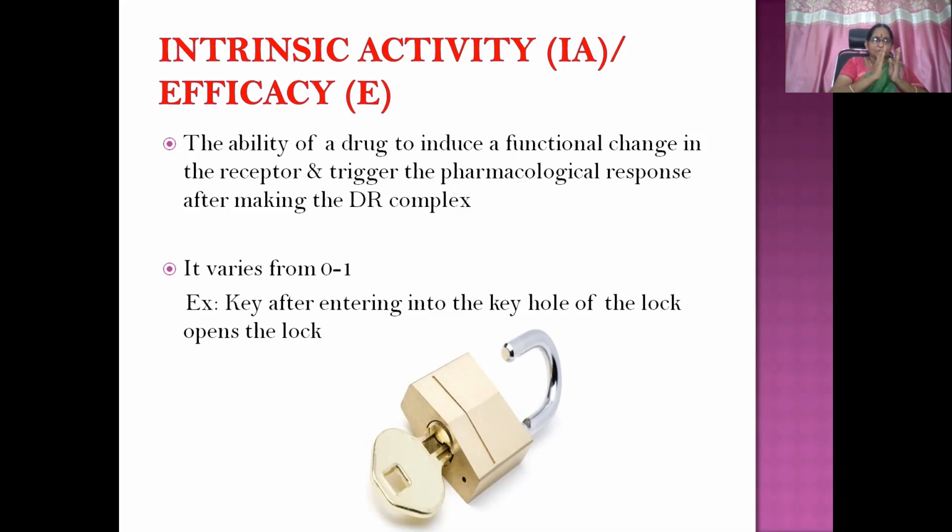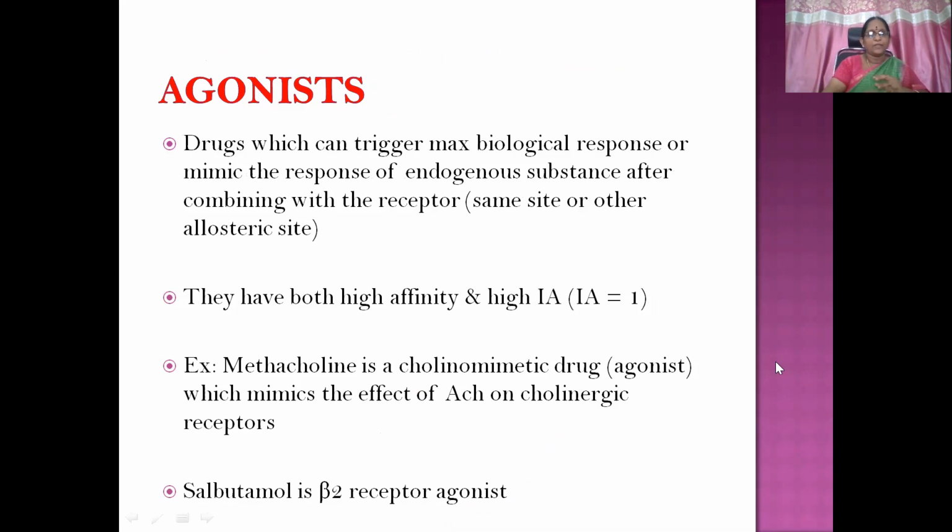It varies from 0 to 1, and is denoted like that. It is like the key, after entering the keyhole of the lock, opens the lock. After binding, a structural or functional change of the receptor takes place, giving rise to the pharmacological response. Then we'll see agonist, partial agonist, antagonist and inverse agonist in connection to this occupation theory.